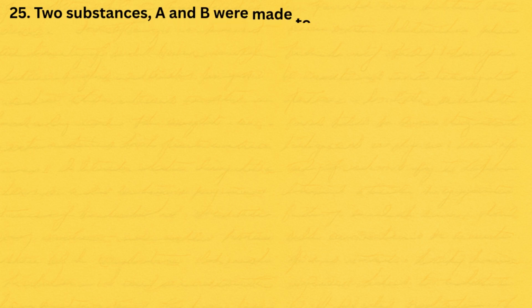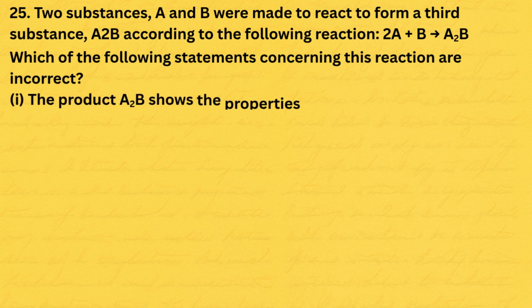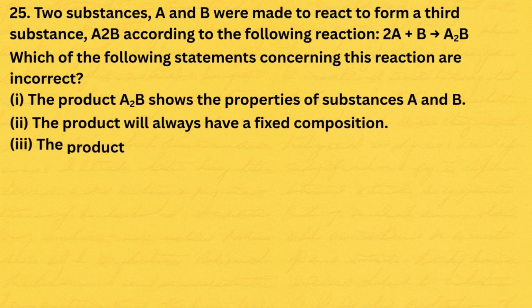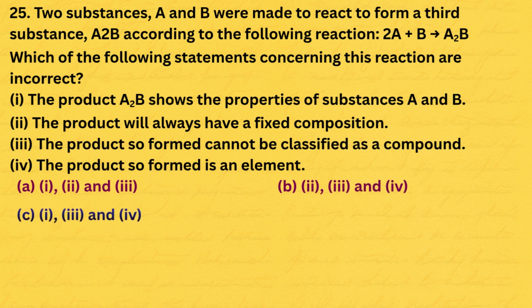25. Two substances A and B were made to react to form a third substance A2B according to the following reaction: 2A plus B gives A2B. Which of the following statements concerning this reaction are incorrect? 1. The product A2B shows the properties of substances A and B. 2. The product will always have a fixed composition. 3. The product so formed cannot be classified as a compound. 4. The product so formed is an element. The correct option is C.